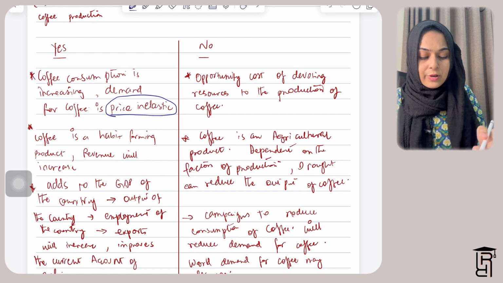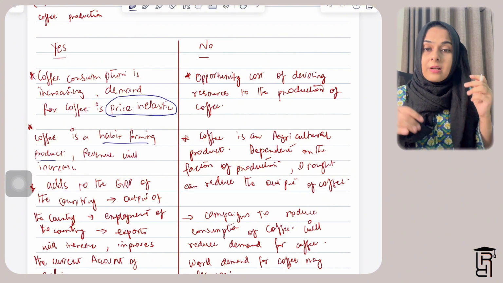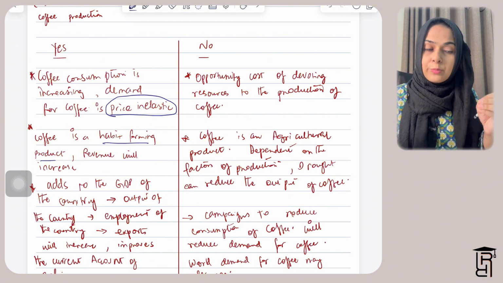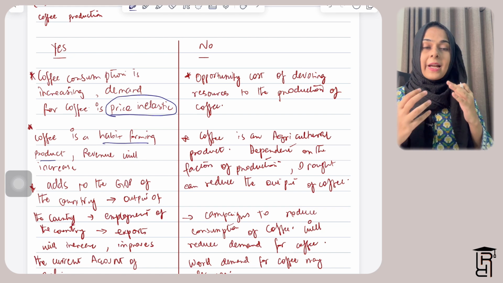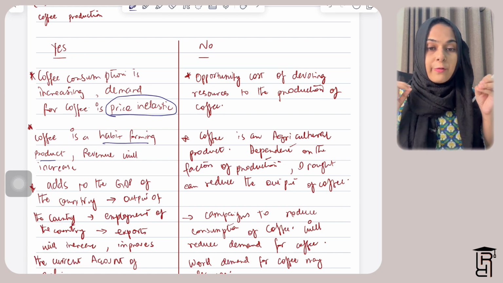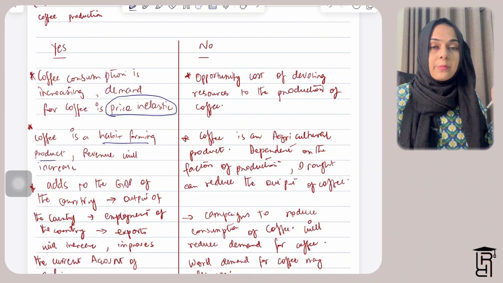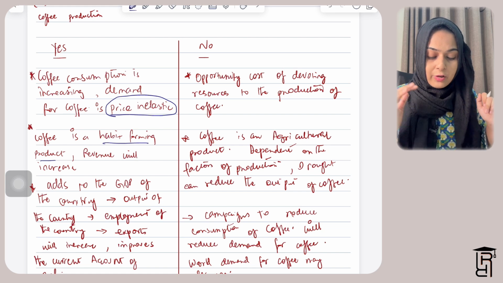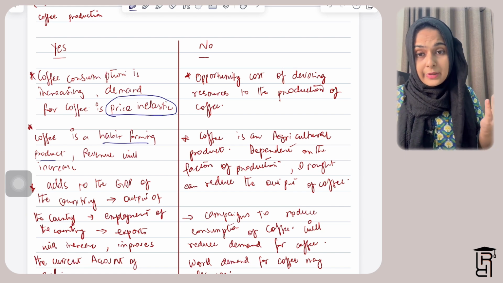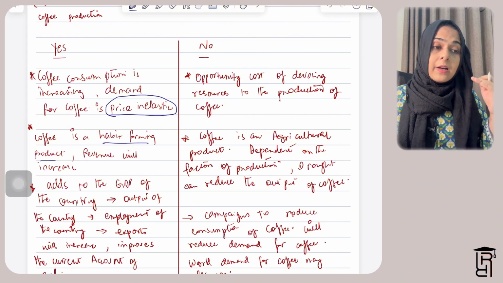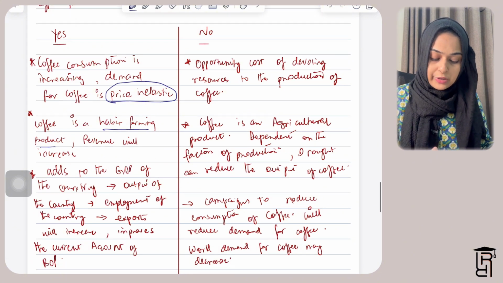And coffee also is a habit forming product. So once a consumer is on coffee and they have a habit of consuming coffee, they'll keep consuming coffee. So that basically is a positive point for Nicaragua, because they will be able to make huge profits out of producing and selling coffee worldwide. Also, revenue will increase if the price increases. Like I just told you, whenever PED is inelastic, whenever the price rises, the revenue increases.